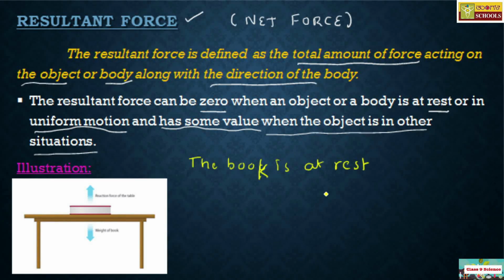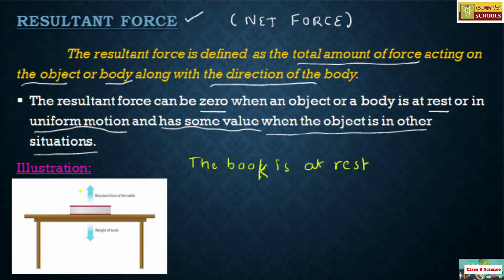When you say an object like a book is at rest, the resultant force acting on that body is equal to zero. When the resultant force acting on that body is zero, then only we say that the book or any other object like that is at rest.